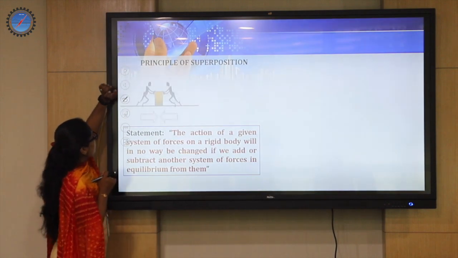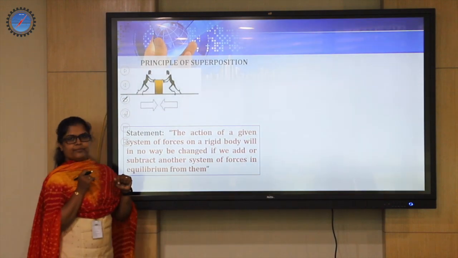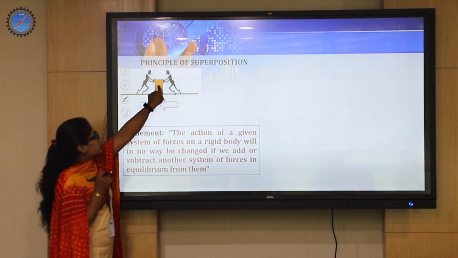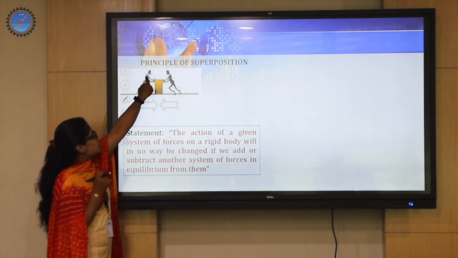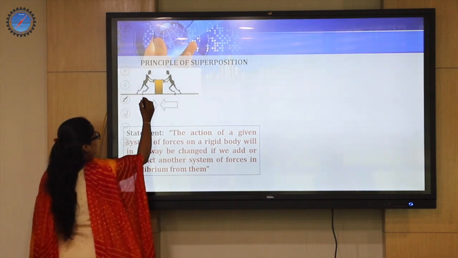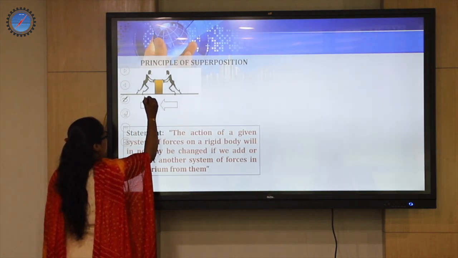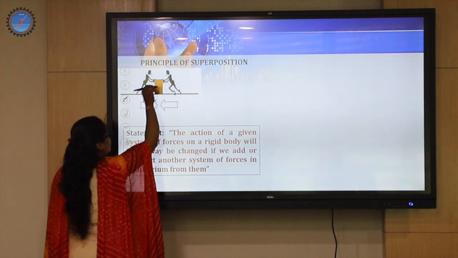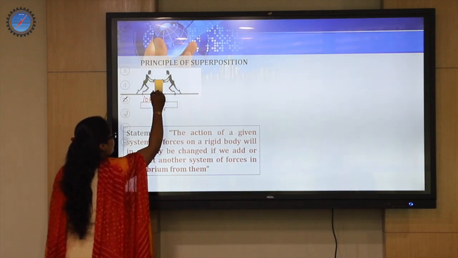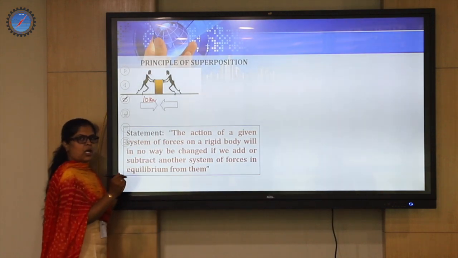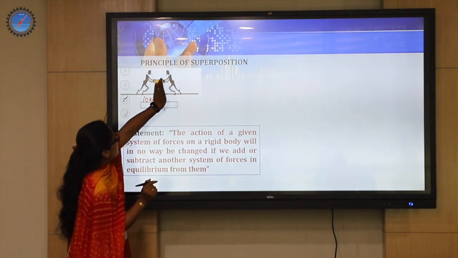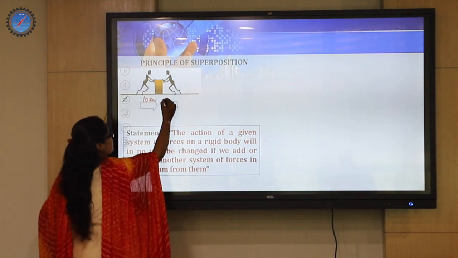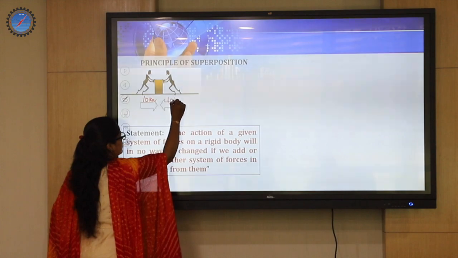So we can look into the diagram. See, this object is being pushed by a person from one side. Assume that he is applying some 10 kilonewton load to push it from this location to a further location. And one more friend of his will come and push it from the other side with the same 10 kilonewton load.